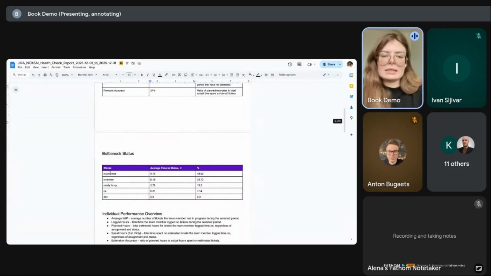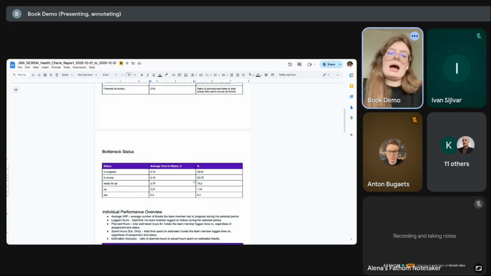If I scroll down a bit, I can see the statistics divided by each status, where I can understand all details. Here I see that in progress work takes 9 days, maybe it's normal depending on the task. In review status, we spent about 30%, and we spent 6 working days in review. For me, I think it's bad, especially if it's a small or medium project. The same for QA. We are waiting about 3 days to start this activity, so it's an area for improvement. This is what attracted my attention firstly.